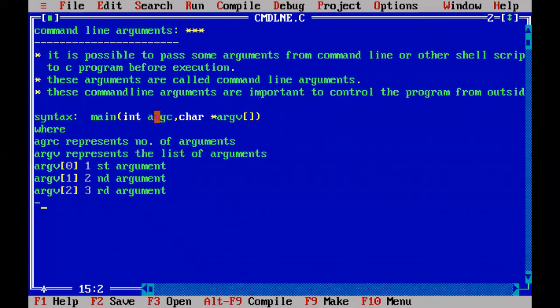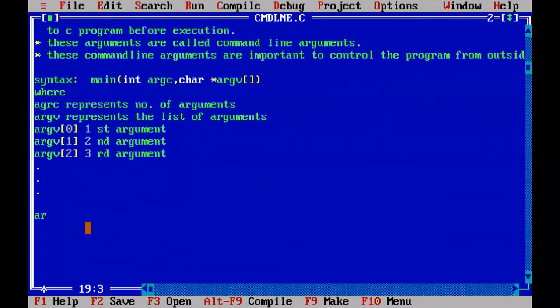So on, it will represent one argument till arg n. The first argument is represented by arg 0, the second argument is represented with arg 1, and the third argument is represented with arg 2. And here we have to notice one important thing.